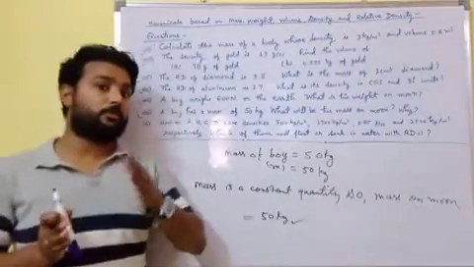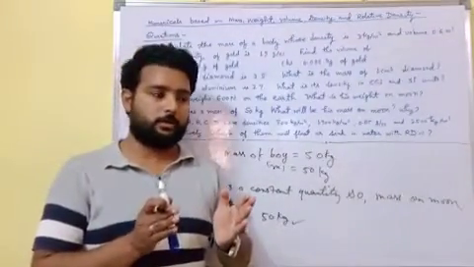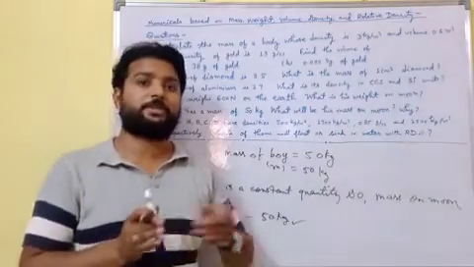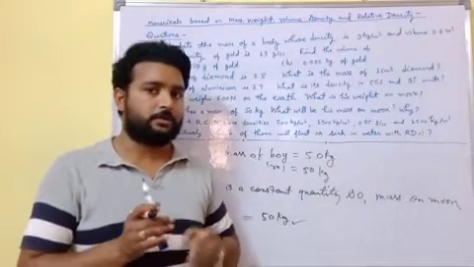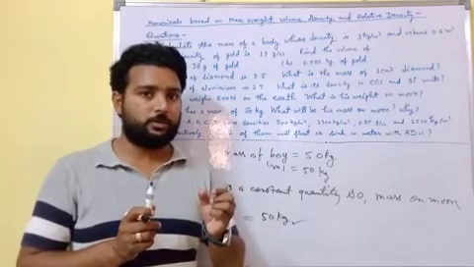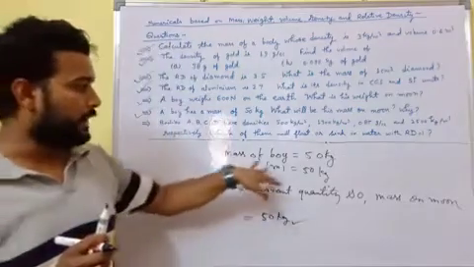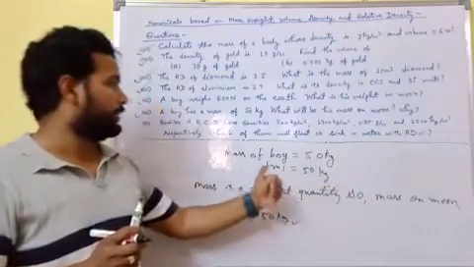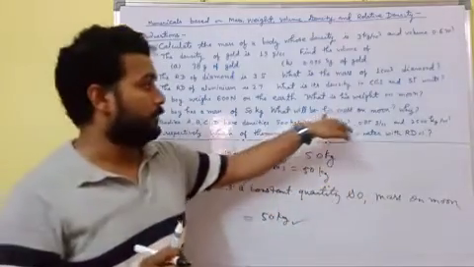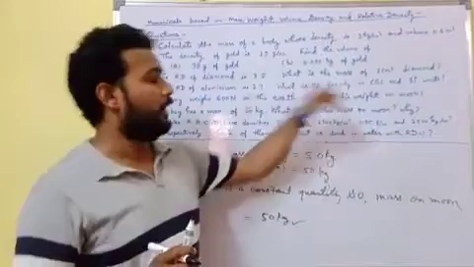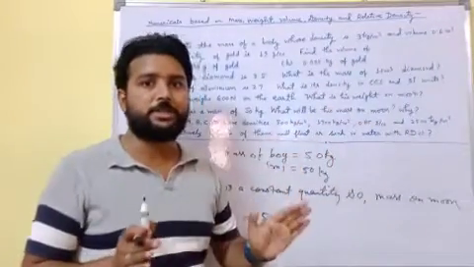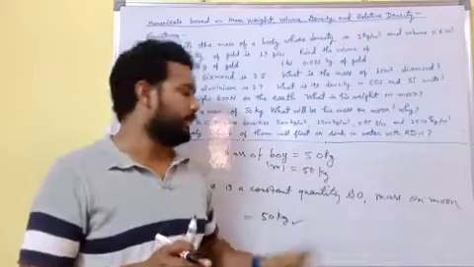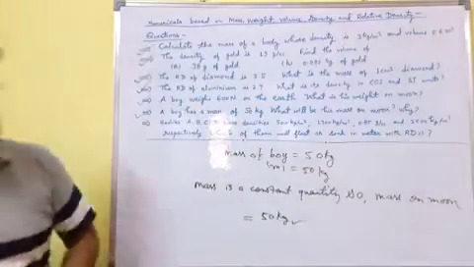Only the value of weight varies place to place due to variation in g, and the value of m is constant. So in this question mass is given 50 kg, and the question is to find out what will be mass of boy on moon. So there is no change in mass of boy on moon or other places. Now last question.